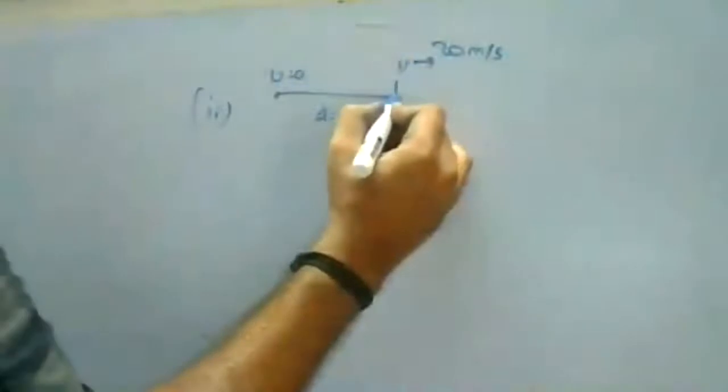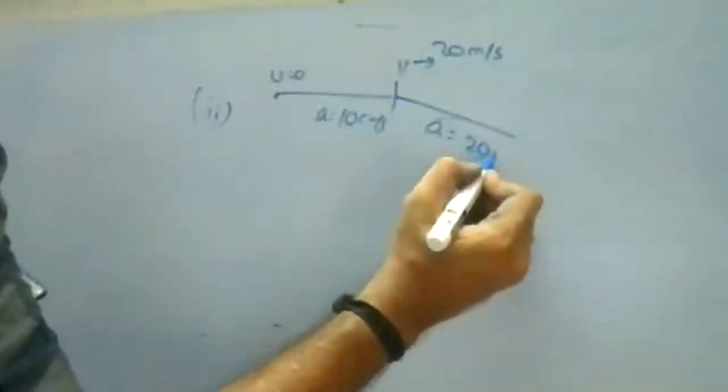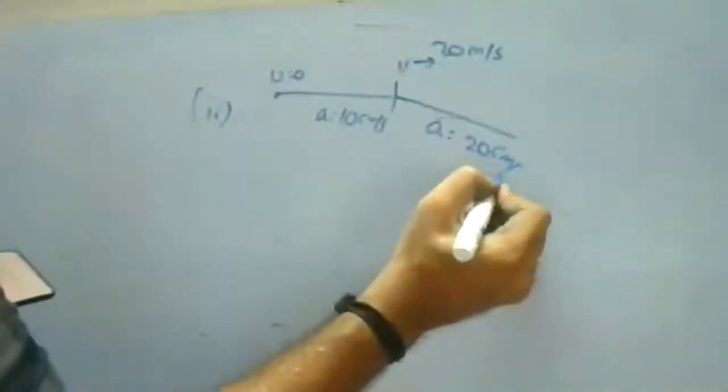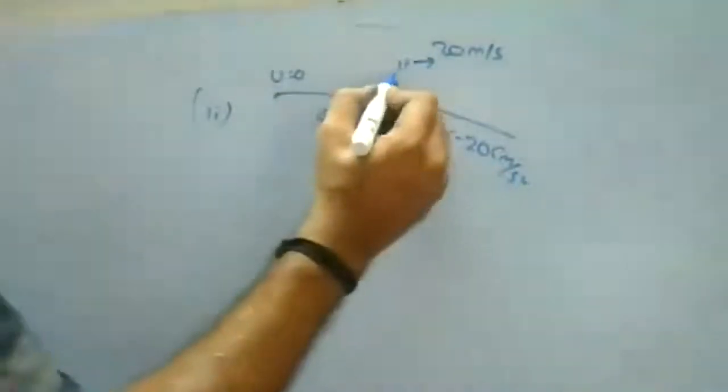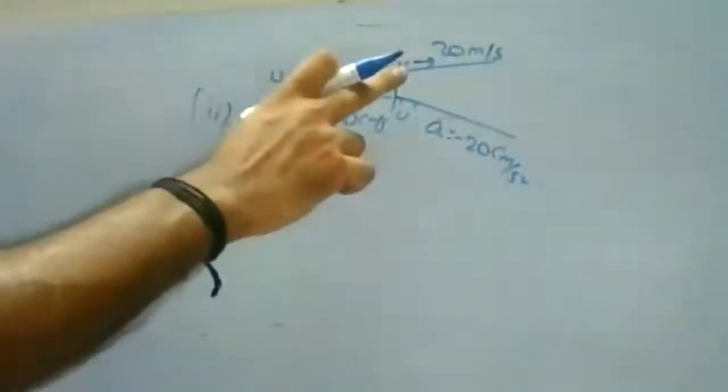So for the second stage, it was decelerating. For the deceleration, u is nothing but 20. How much have they given? It is 20 centimeter per second square. It was deceleration, so it is minus. Whatever velocity it was traveling at in the first case, this velocity is nothing but your initial condition. Remember, it will be the initial condition for the second case.